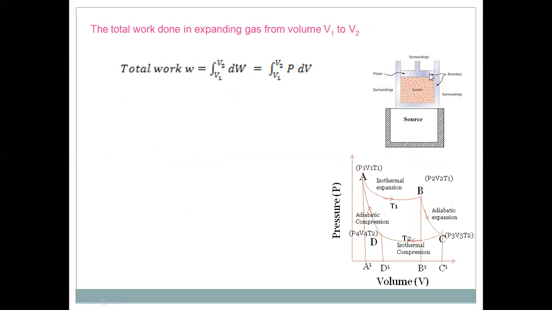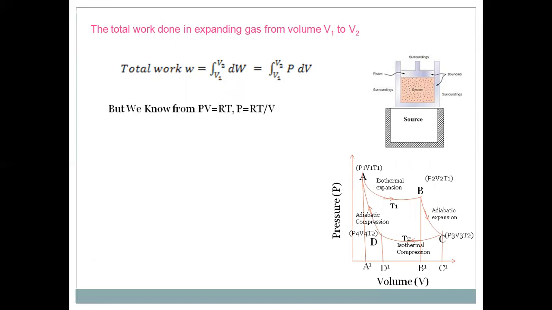In this case, this cylinder with this system is kept on the source. Due to this expansion, that is, the piston is moving upwards, its temperature slightly decreases. Then the heat energy is absorbed from the source, and again its temperature reaches T1.